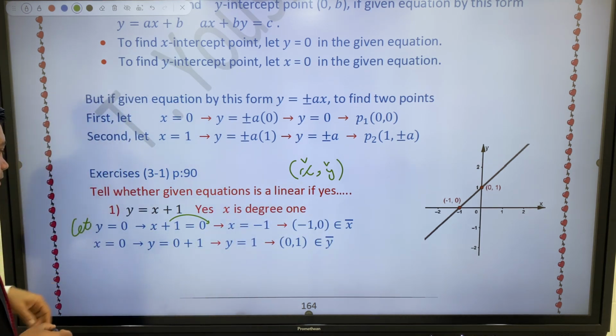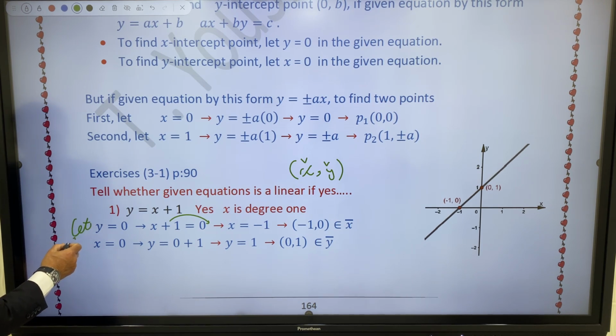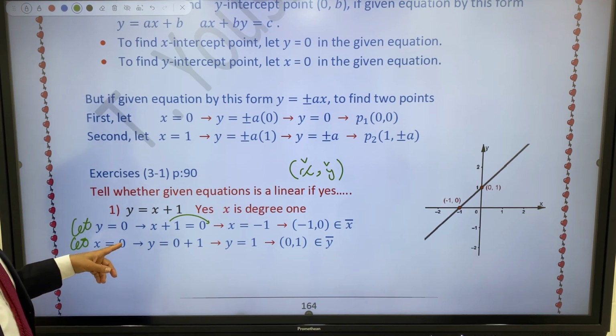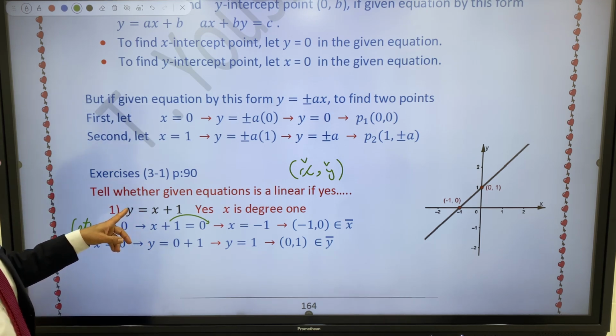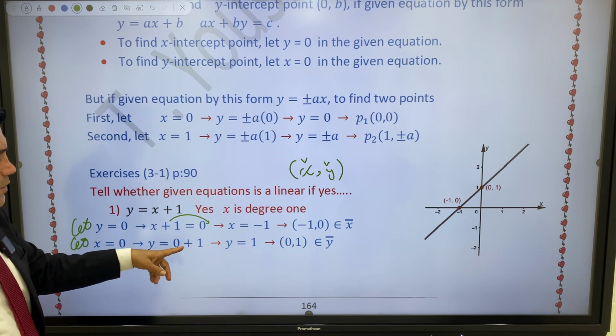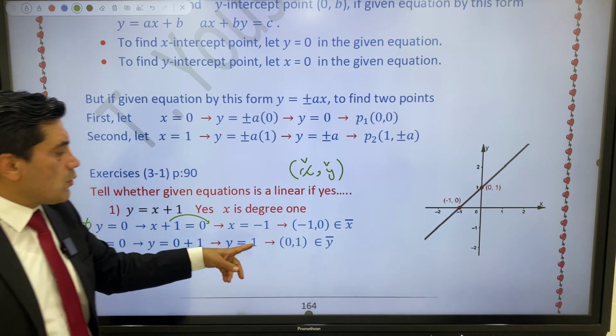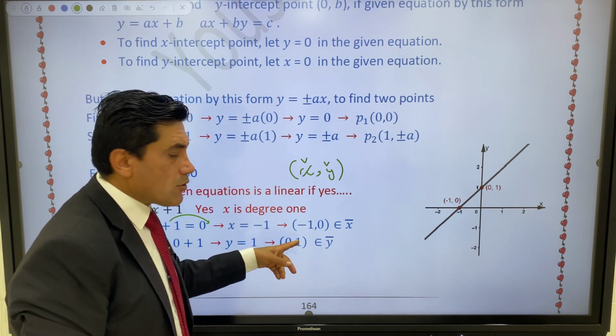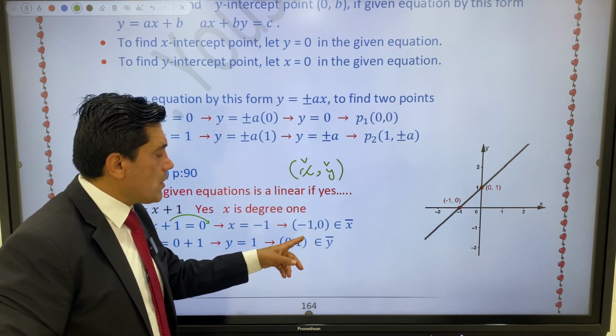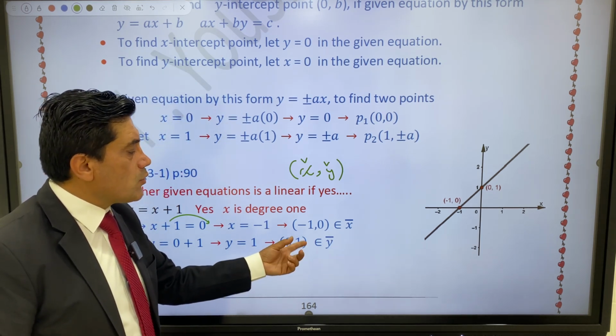And for the second point, to find the y-intercept, let x equal 0. If x equals 0, then y equals 0 plus 1. 0 plus 1 is 1, so y equals 1. So your point is 0, 1. This point is the y-intercept, belonging to the axis of y.